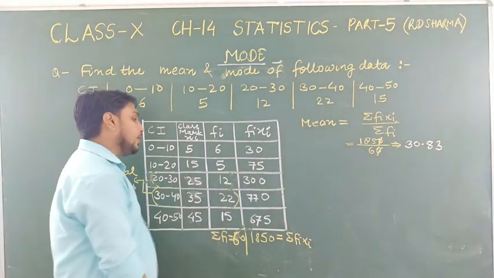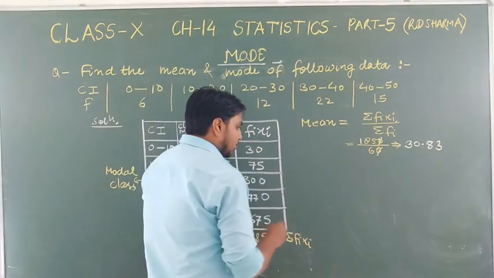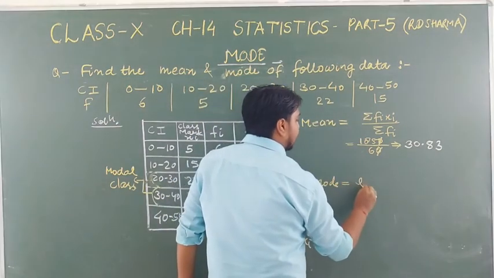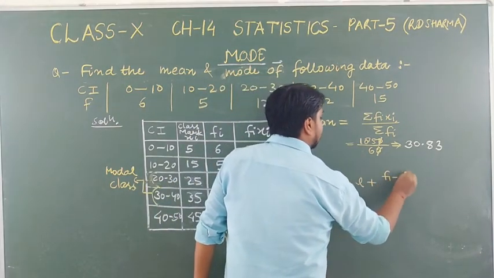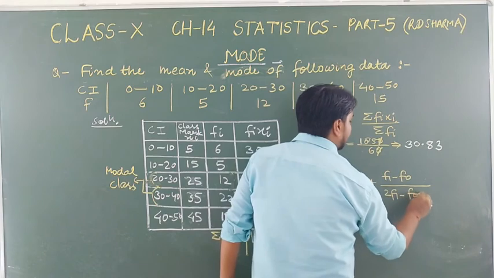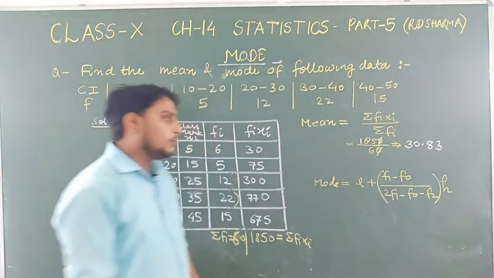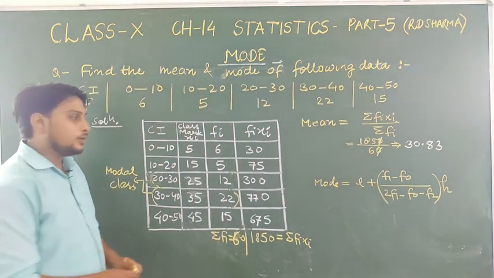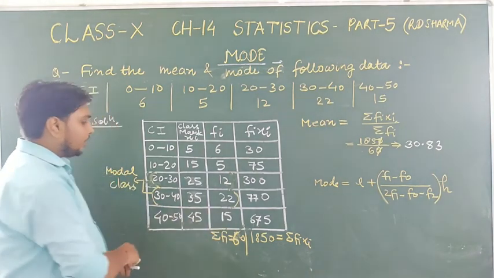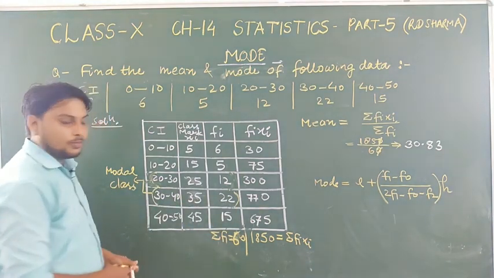Now students, we are going to find the mode. To find the mode, the formula is L plus F1 minus F0 upon 2F1 minus F0 minus F2, into H. This is the formula we use to find the mode. Here this is your modal class, 30 to 40, whose frequency is 22, which is maximum.